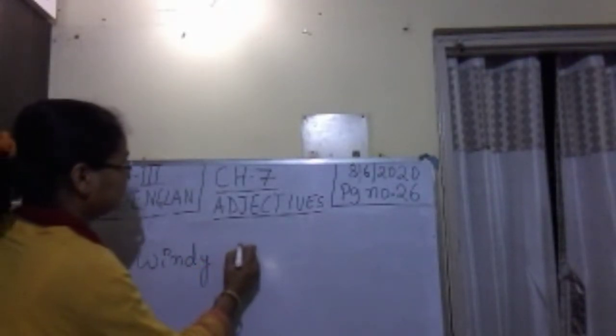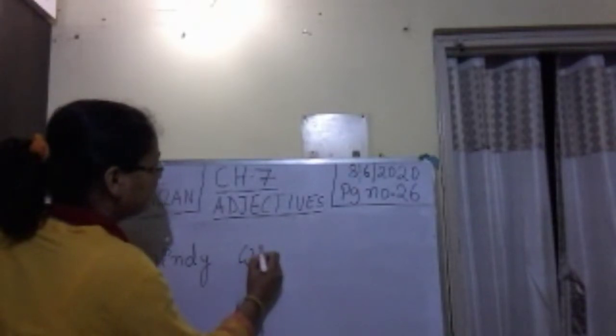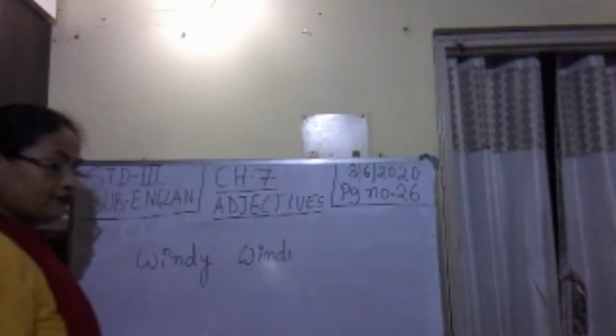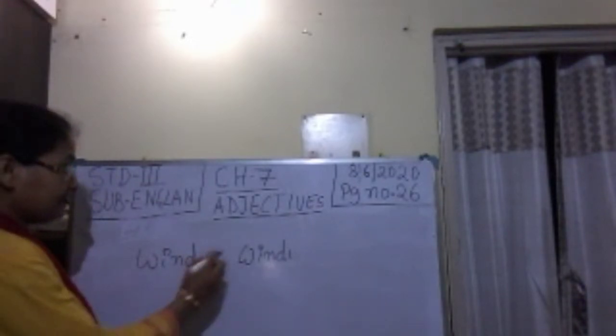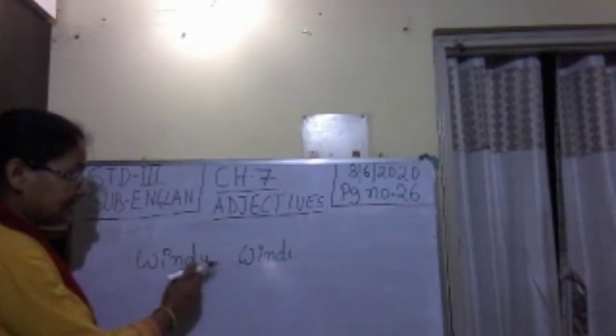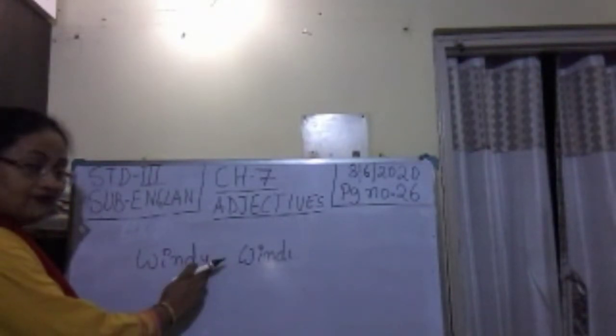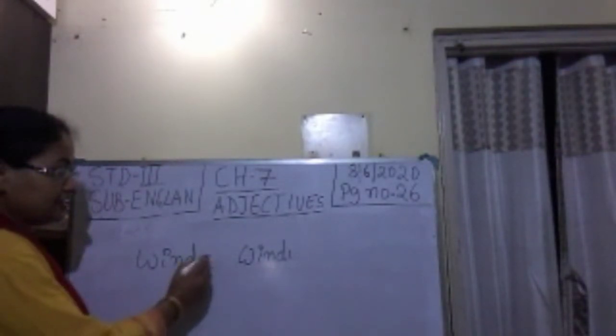Now see what I am doing. W-I-N-D-Y, windy. Now when we make the comparison and the last letter of the adjective is Y, then what we will do?